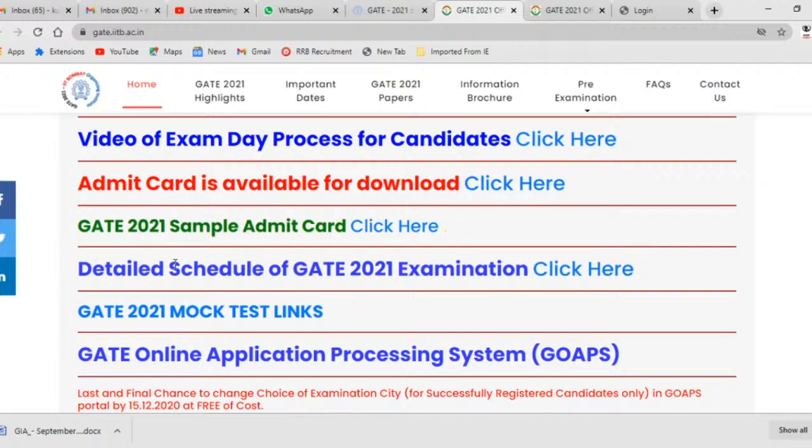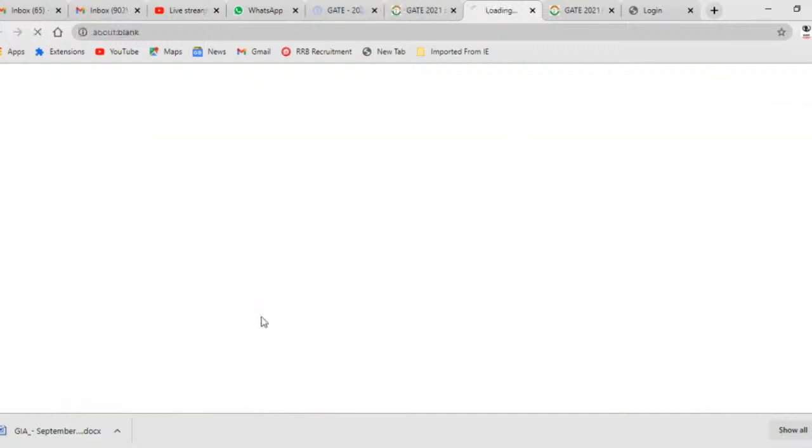One thing I would like to say here is, this time there will be three kinds of questions. One shall be the numerical answer type, the second one will be the multiple choice question, and the third, newly introduced, is going to be multiple select questions. Here you can see the GATE 2021 mock test link. Okay, this is the mock test link.